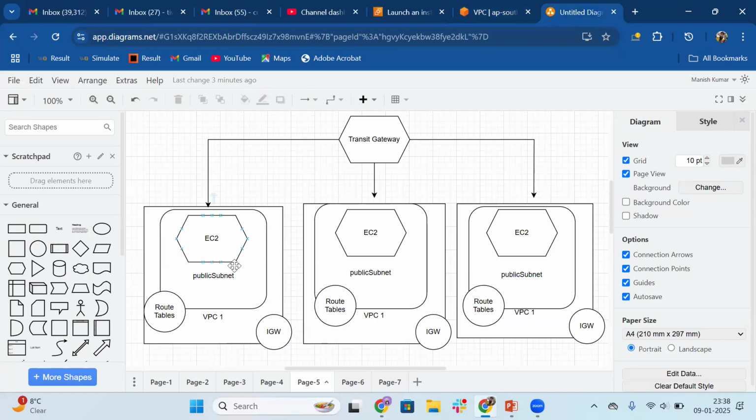According to the diagram, I have created one VPC, one route table. Then I have to create the public subnet, and to make your subnet public, as we know, we will have to create the internet gateway, and we will have to mention this IGW in the route. Then your subnet will become the public subnet. So let's create one subnet, and then we will create one IGW, and then we will modify the route.